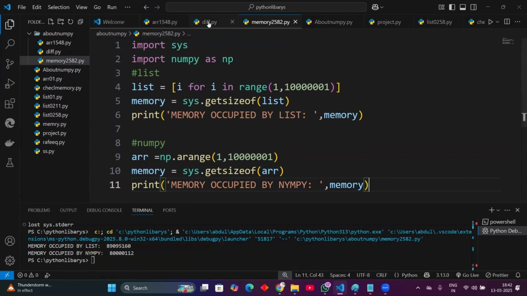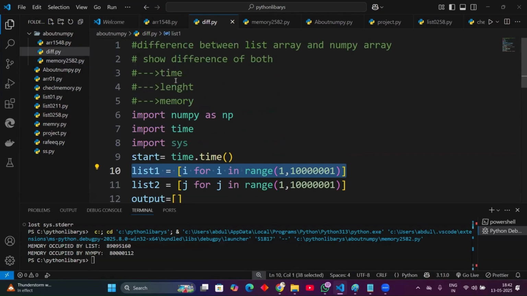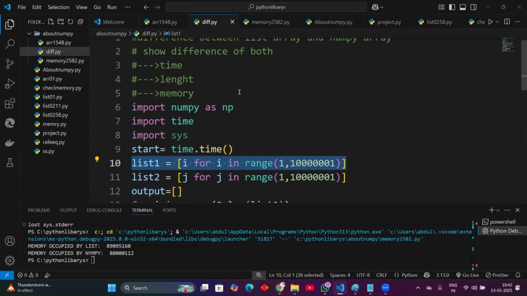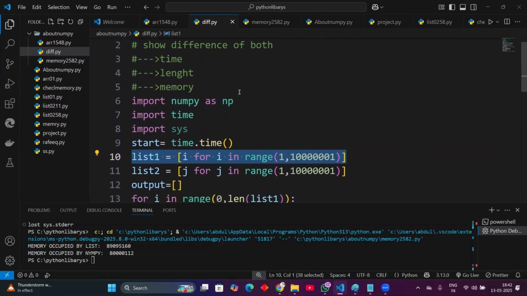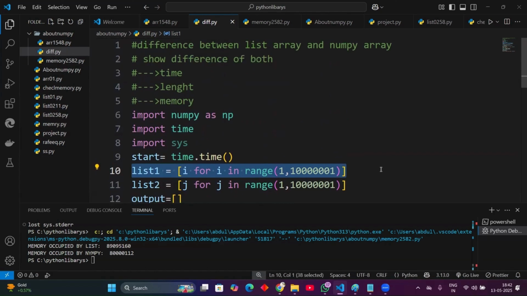Okay, this is about NumPy. I have told you the differences. I showed you the difference in time, length, and memory. This is about NumPy, which we use in data science. And for further requirements we will talk in our next section. Until then, thank you.